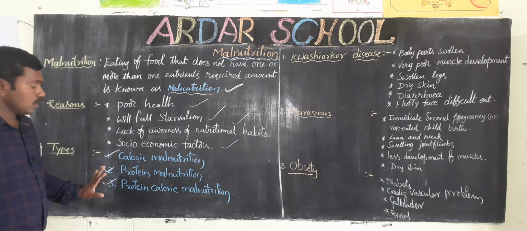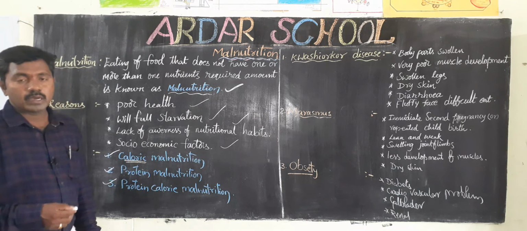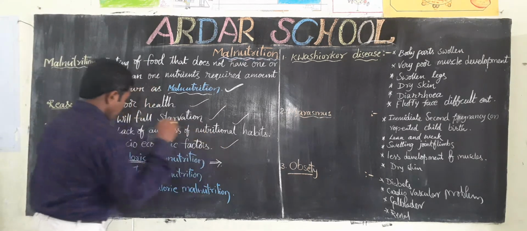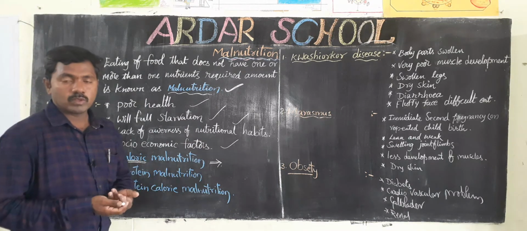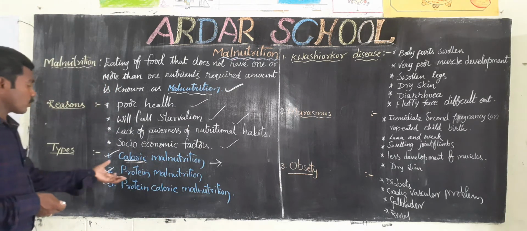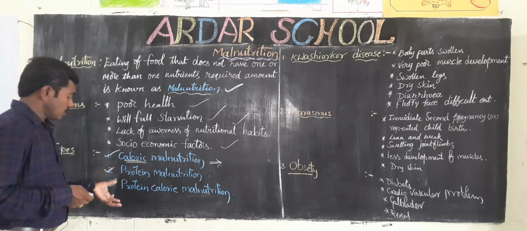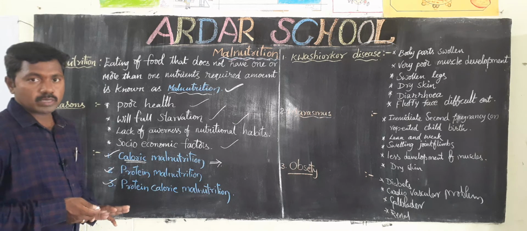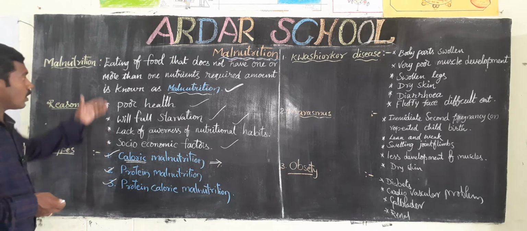Caloric means energy. If you take more food, we fall into a disease called obesity. Consumption of more food causes caloric malnutrition. Protein malnutrition is called kwashiorkor. Protein calorie malnutrition is called marasmus. Now we discuss the diseases. These three are the types of malnutrition.